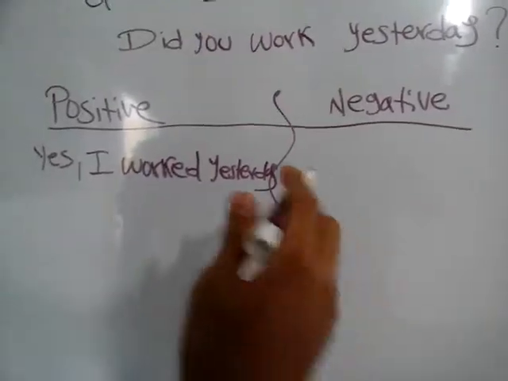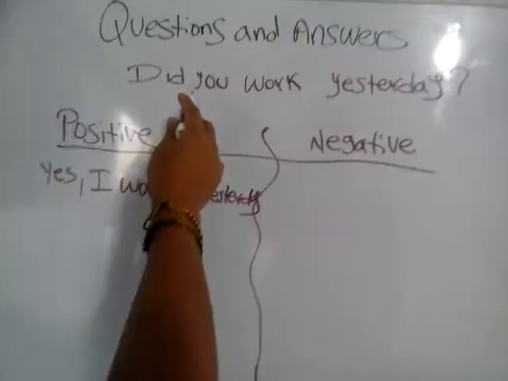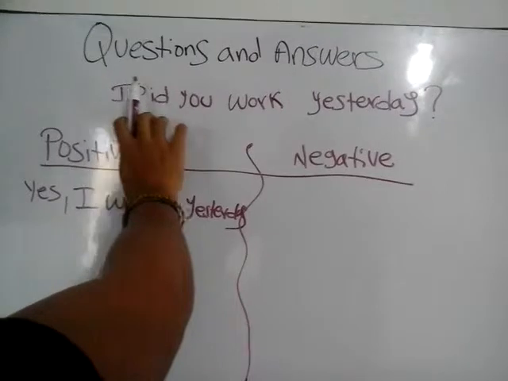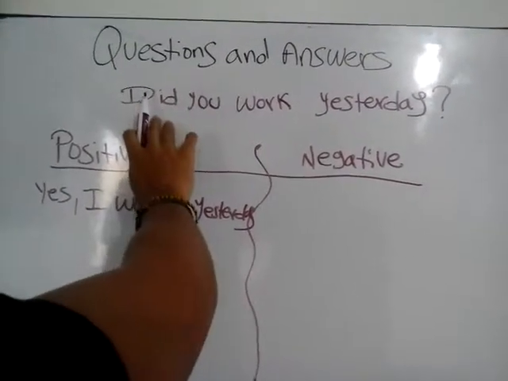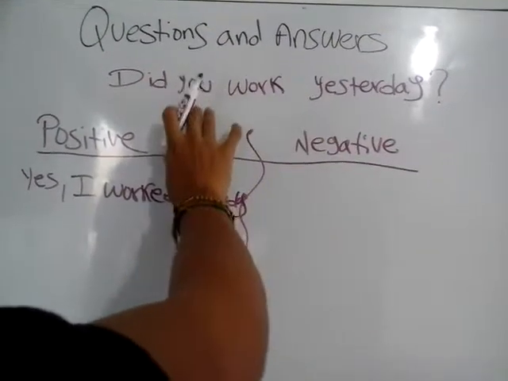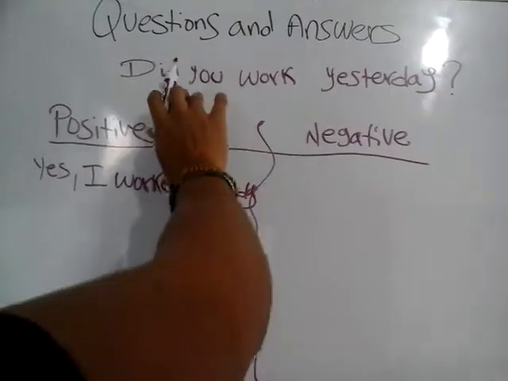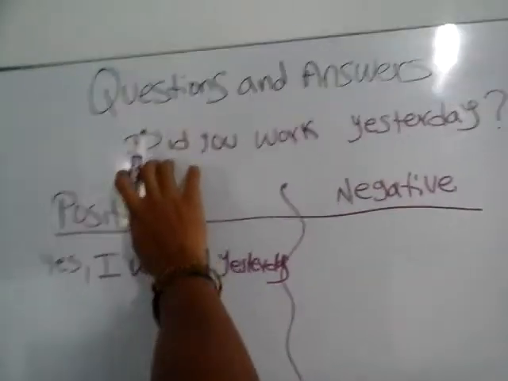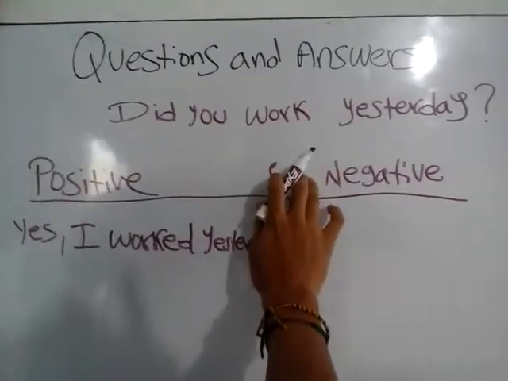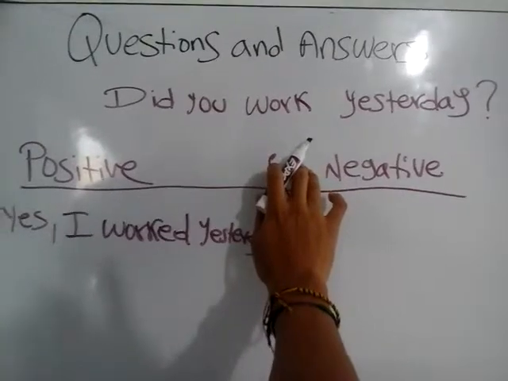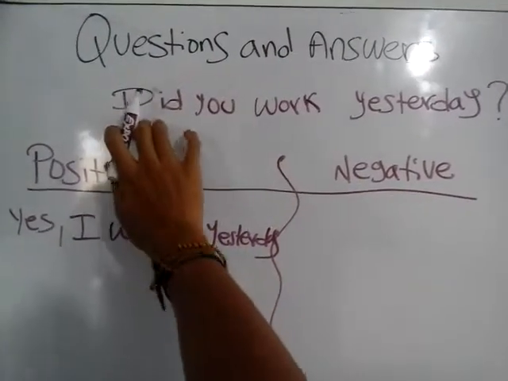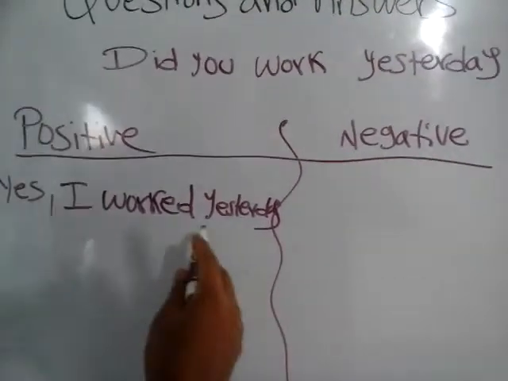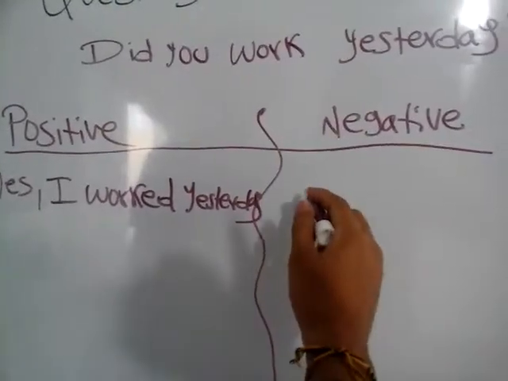Okay, so we're using this auxiliary verb to question. Did you work? This is telling us that this is a question. Without did, we don't know if this is a question. We just know that this is an affirmative way. So, did you work yesterday? The auxiliary verb for asking a question is did. And in the negative, we're also going to use did to answer in a negative way. So, yes, I worked yesterday, and here we will answer no.